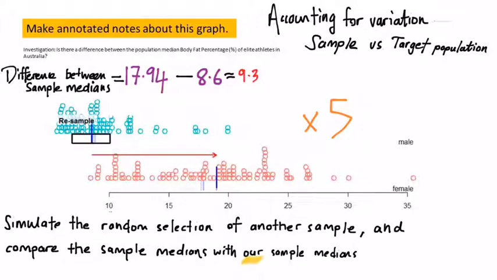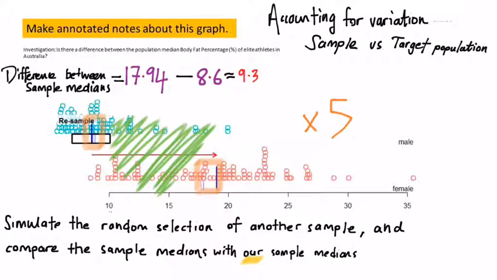Now, on this graph here, you should be able to see 5 different medians for the males and females. The dot plot that you see is from the 5th simulated sample. If you compare the dot plots with the other screens, you will notice that there is a slight distinction. However, the most important thing to note here is that you've got resample medians compared with our median in quite a tight-knit area for the males and the females.